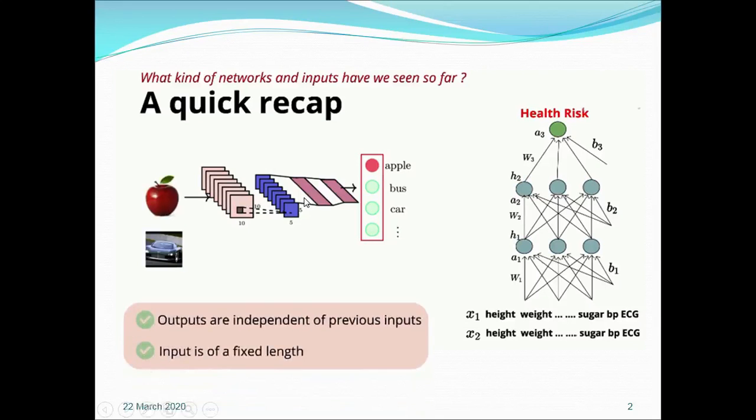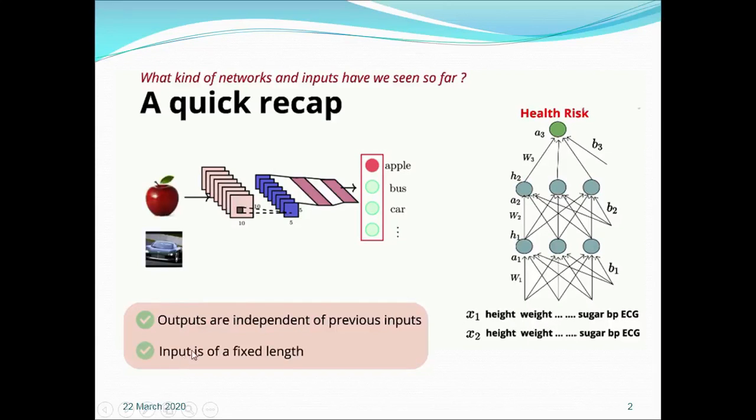The main limitation of both the models is that the output is independent of the previous input. That means when we give the x1 input to the model, it gives y1 as output. When we give x2 to the model, it gives y2 as an output. So there is no relation between y1 and y2. In other words, output y1 is dependent on input x1, and output y2 is dependent on input x2.